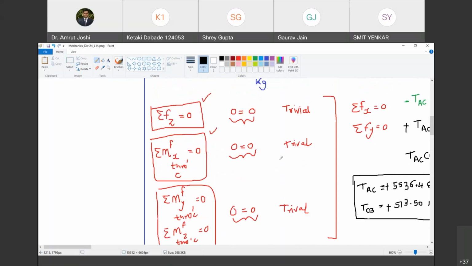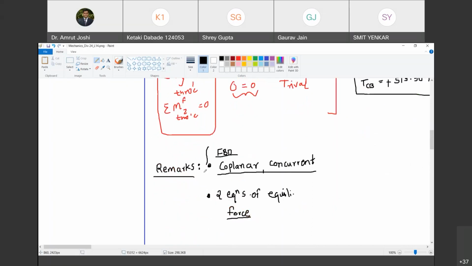Are you with me? Yes, sir. So this is the remark. I have written the remark in shorthand. You can write it in your notebook in longhand. Whenever in a free body diagram you see a coplanar and concurrent force system, only two equations of equilibrium are applicable